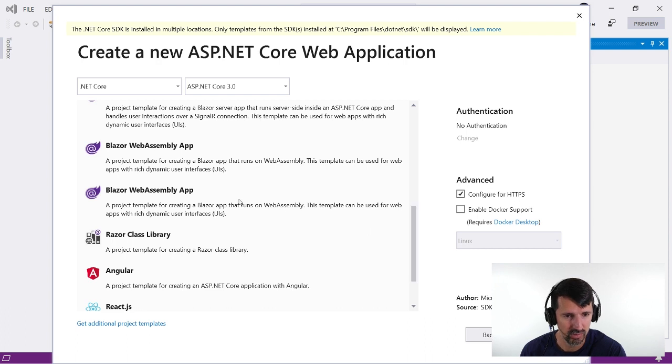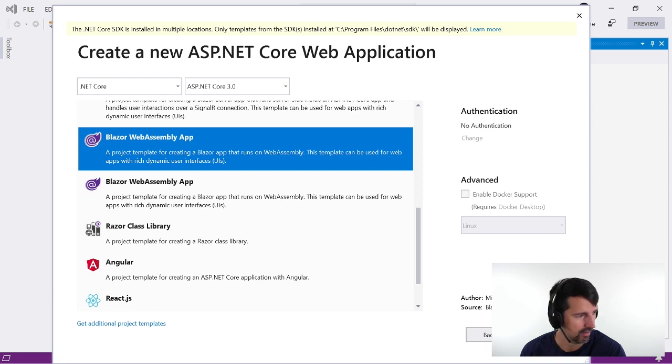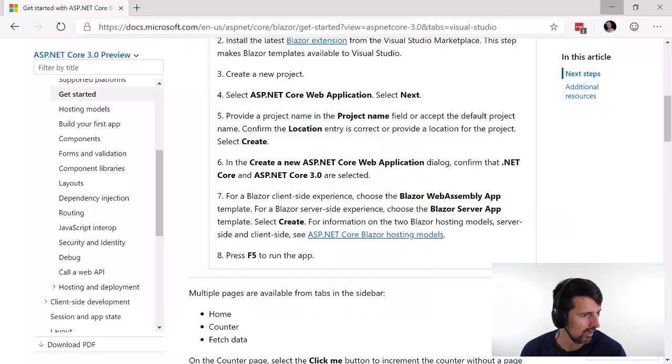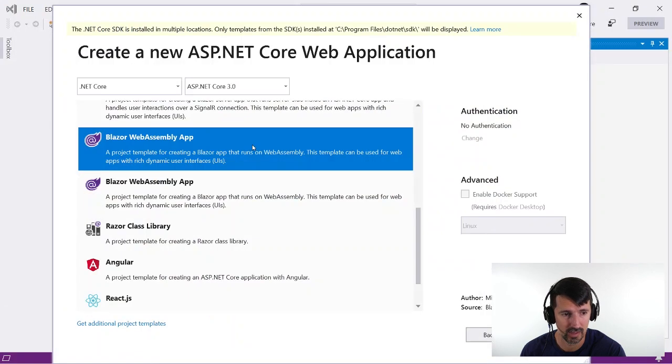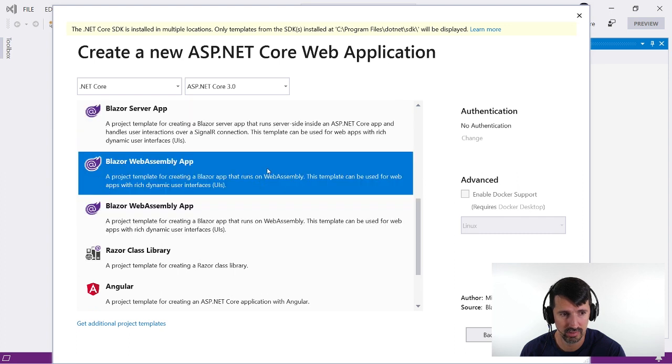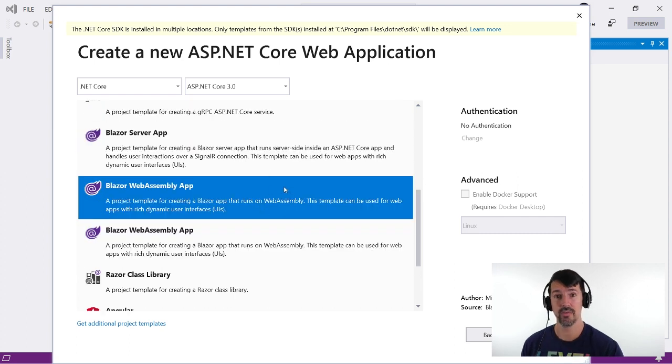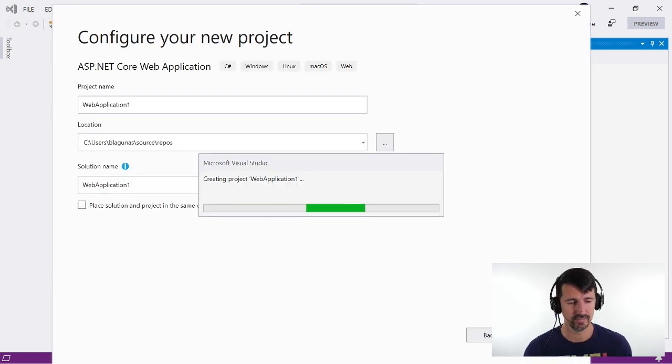Wait, I have 2 WebAssembly apps. What's up with that? Yeah, it says Blazor WebAssembly app, but I have 2 of them. So hopefully it doesn't matter which one I use. Is this a bug in the extension? This might be a bug in the extension we just found. Okay, we'll try that one.